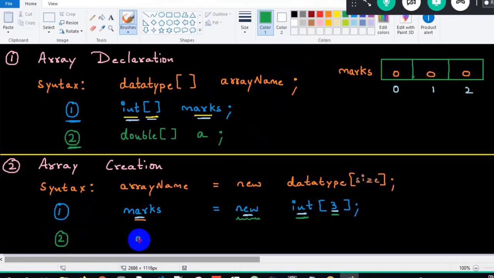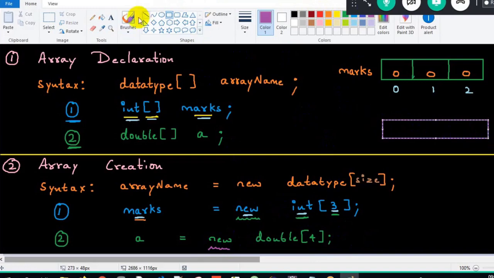Similarly, I can also use the second example. A is the array name equals to new. What is the type of array I need to create? Double, of size 4. I want to create a double array of size 4. So now internally what will happen again? It's a beautiful process. When I say new, an array is getting created. And what is the size of the array? 4, meaning 4 blocks or 4 buckets are getting created. And what is the data type here? Double, meaning the default value for double is 0.0. So it is storing 0.0. An array got created internally.